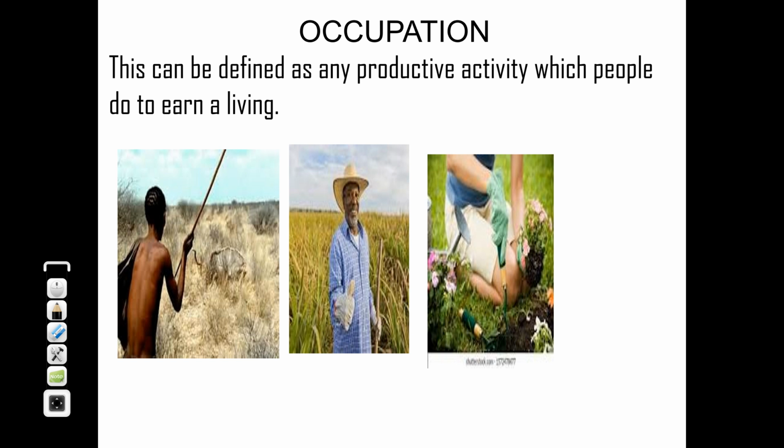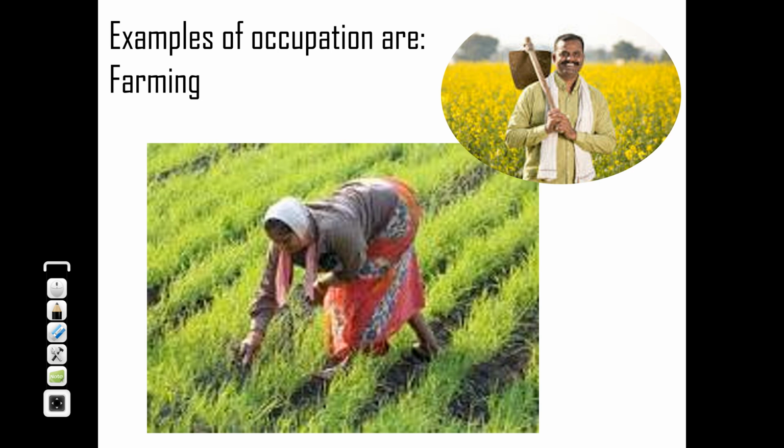So as you can see, what is an occupation? It can be defined as any legal, productive activity which people do to earn a living. As a hunter, you are into hunting. As a farmer, you are into farming. As a fisherman, you are into fishing. These are your occupations. As a teacher, you are into what? Teaching.